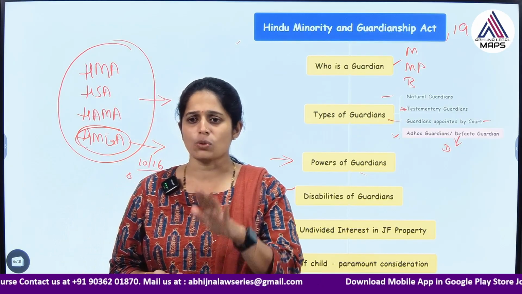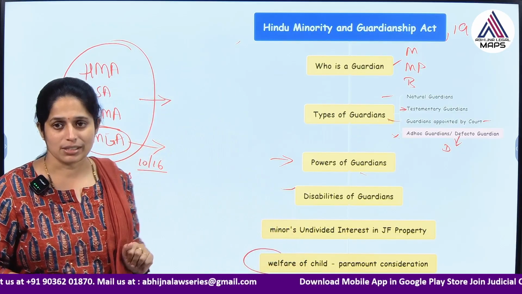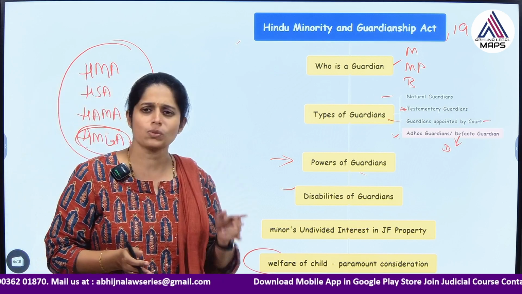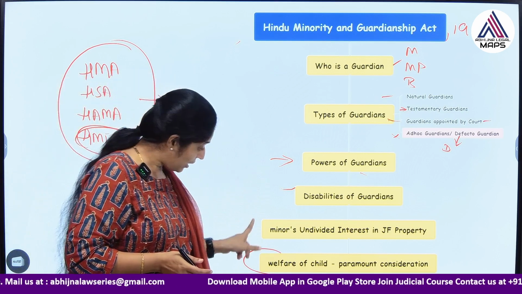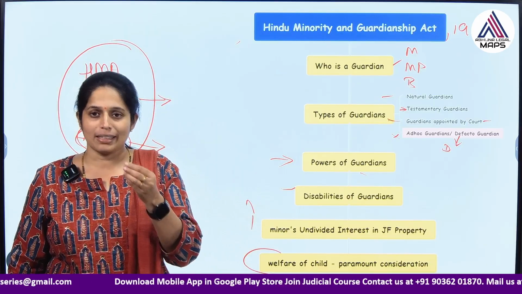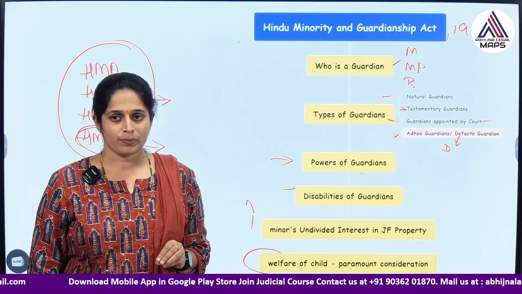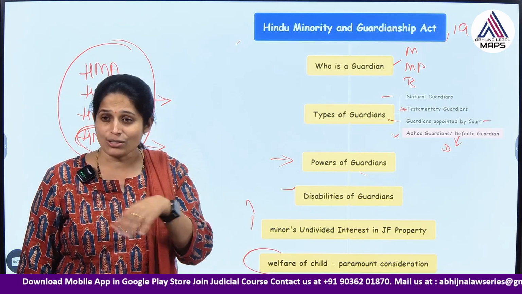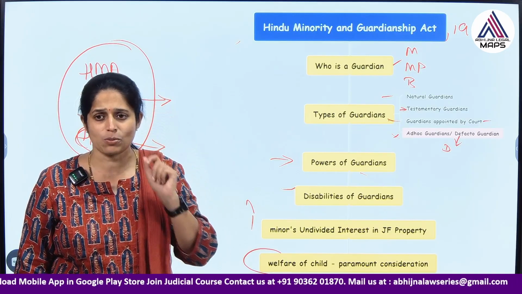So, this act has only 13 sections, okay. It is not a very big act, and very particularly they have stated that a minor will have an undivided interest in the joint family property. Who will be looking after that entire joint family property? It is the Karta's responsibility.